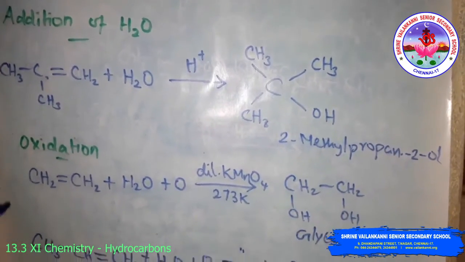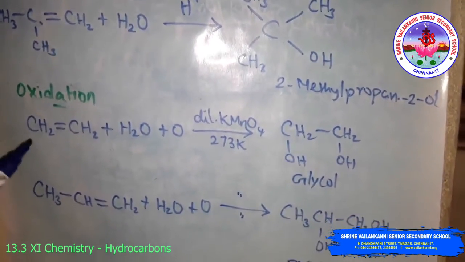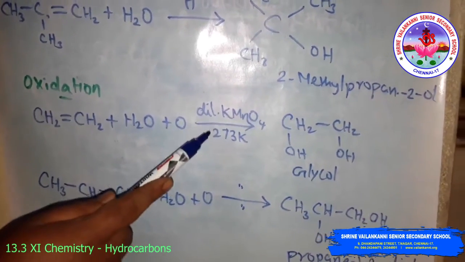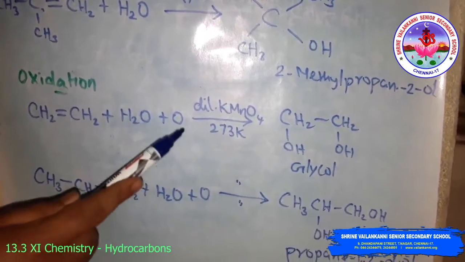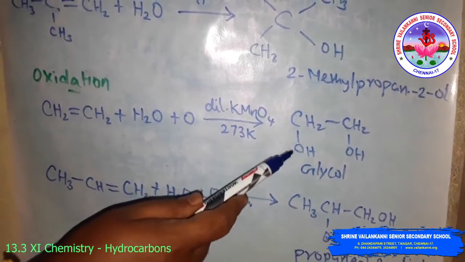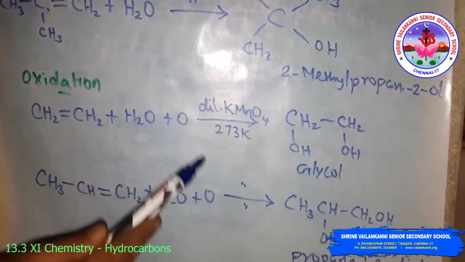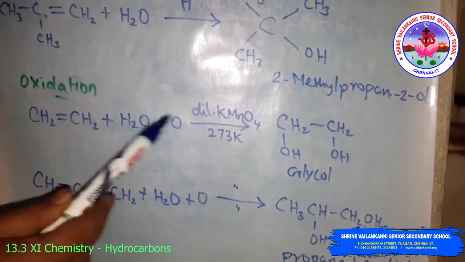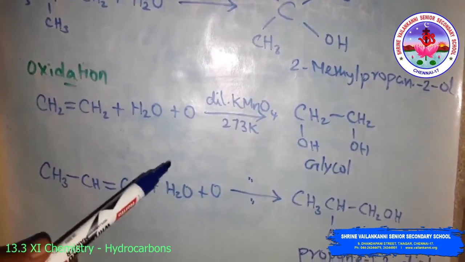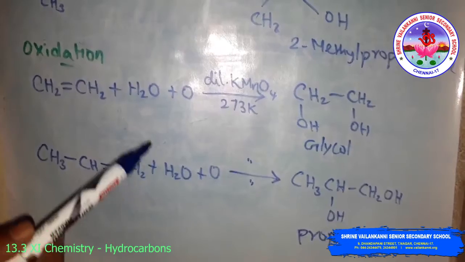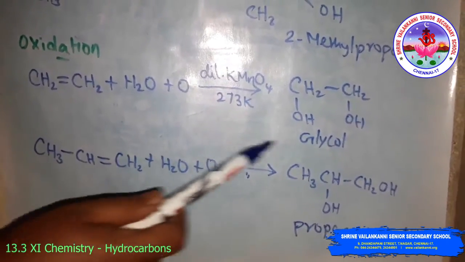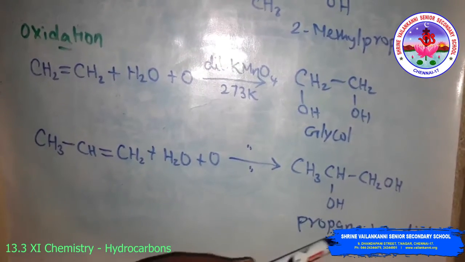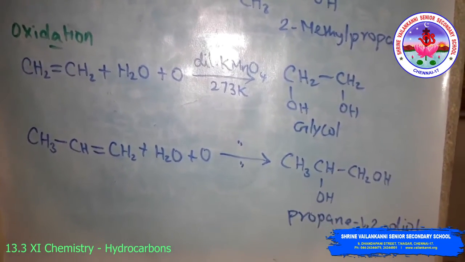propan-2-ol. Then the oxidation reaction of alkene: when alkene reacts with cold dilute aqueous solution of potassium permanganate, that is the Baeyer reagent, it produces the glycol, that is the vicinal glycol. So the decolorization of the potassium permanganate solution is used as the test for unsaturation. That is the unsaturated compound. So you will get the glycol, and propene gives propane-1,2-diol.